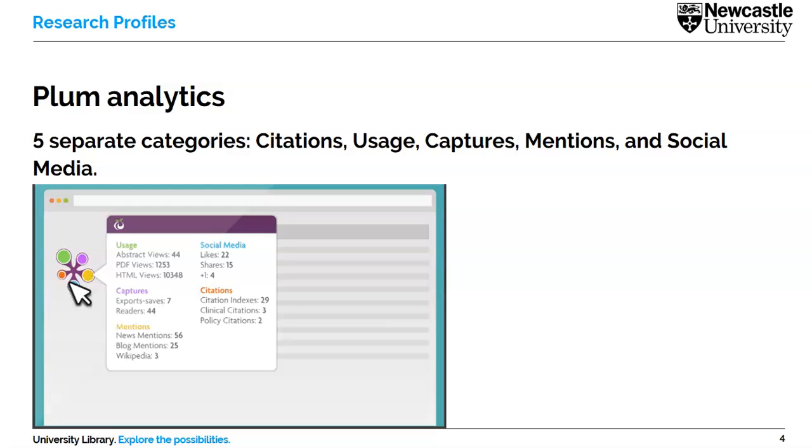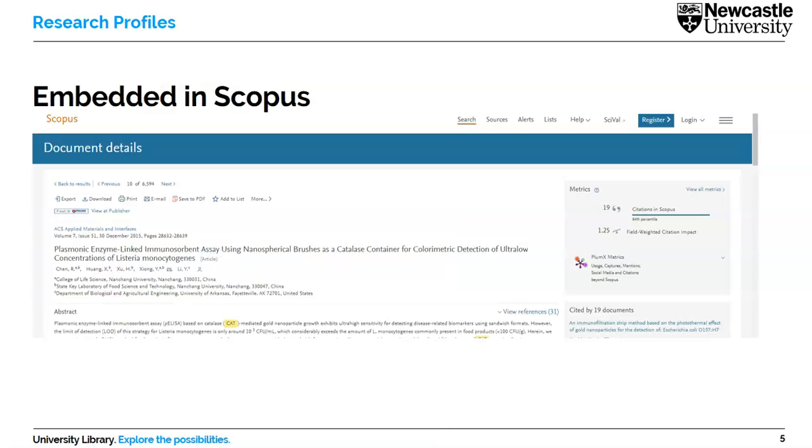It can also refer to social media likes and shares, mentions in news articles, that kind of thing, and then also citations, and we've mentioned the implication for clinical practice and for policy making as well. So it helps capture all of those different types of activity.